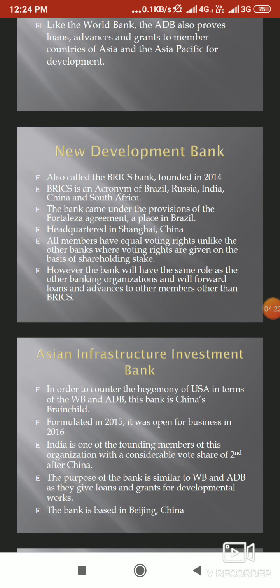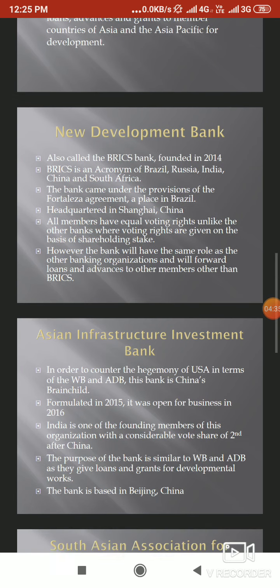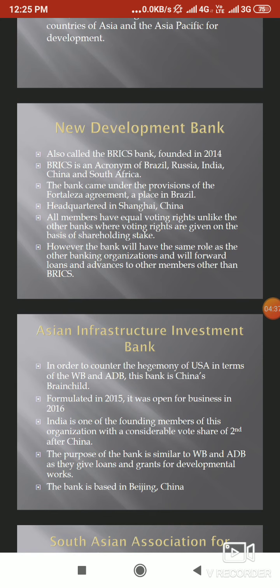Unlike the World Bank as well as the ADB, where the voting rights are based on the amount of stakes each country has, here all the members have equal voting rights, irrespective of the amount of stake they hold. However, the bank will also have the same role as other banking organizations, and also will forward loans and advances to other members other than the BRICS countries as well.